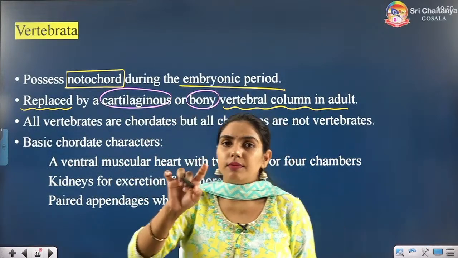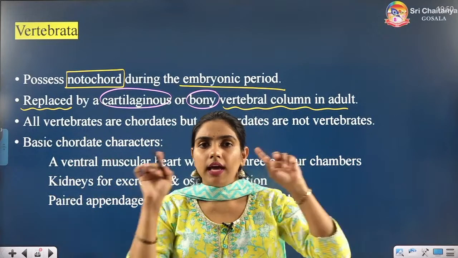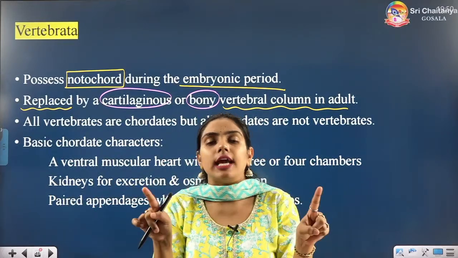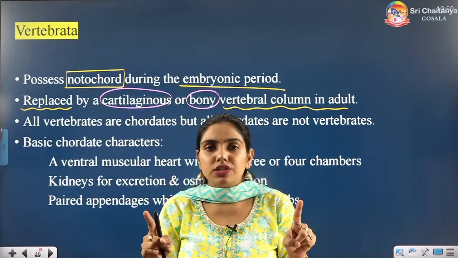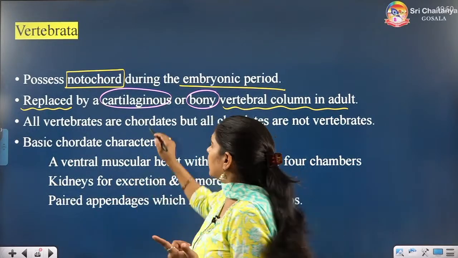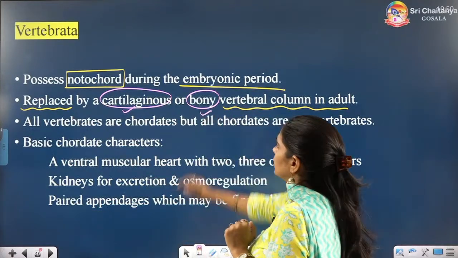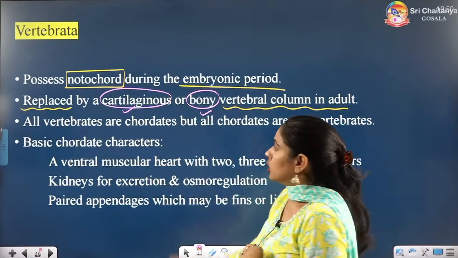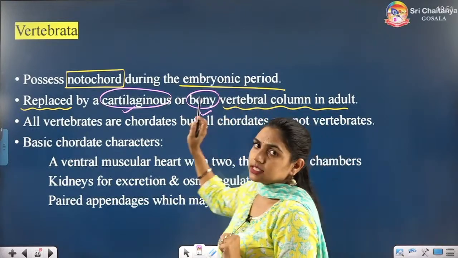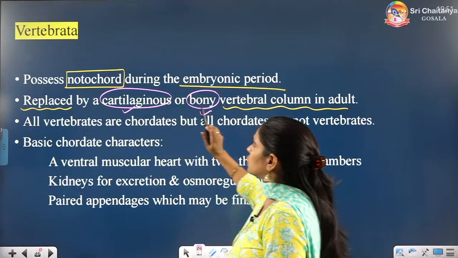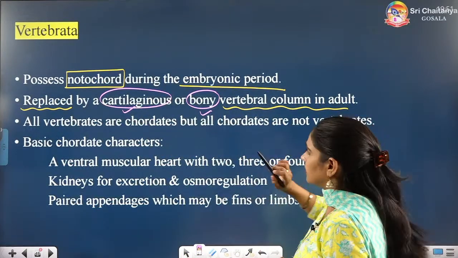So in Vertebrata, Agnatha and Gnathostomata, in Gnathostomata, pisces are there, fishes are there, two types of fishes: cartilaginous fishes, bony fishes. In cartilaginous fishes, cartilaginous endoskeleton. In bony fishes, bony endoskeleton. So the vertebral column is formed by the notochord. Vertebral column can be cartilaginous or bony in the adult.